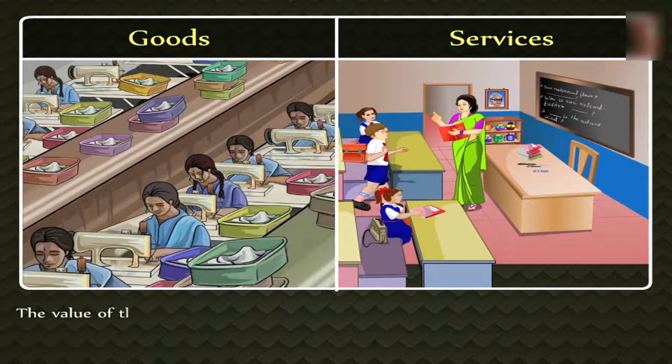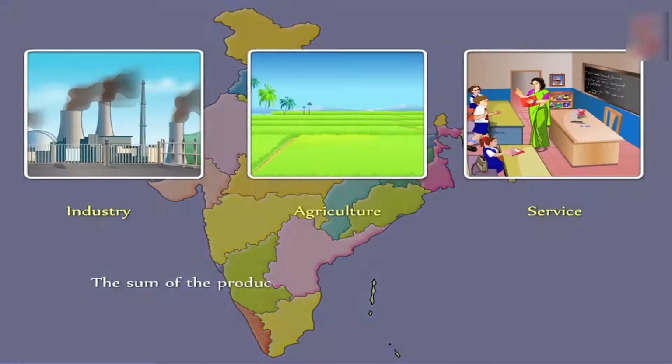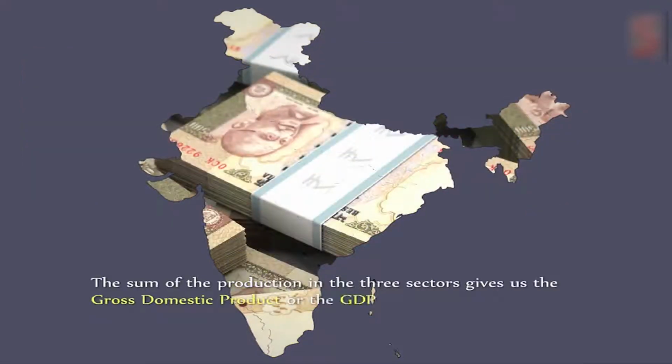The value of the final goods and services produced in a specific year gives us the total production of the sector. The sum of the production in the three sectors gives us the gross domestic product or the GDP of the country. The period between April and March every year is considered as the financial year.